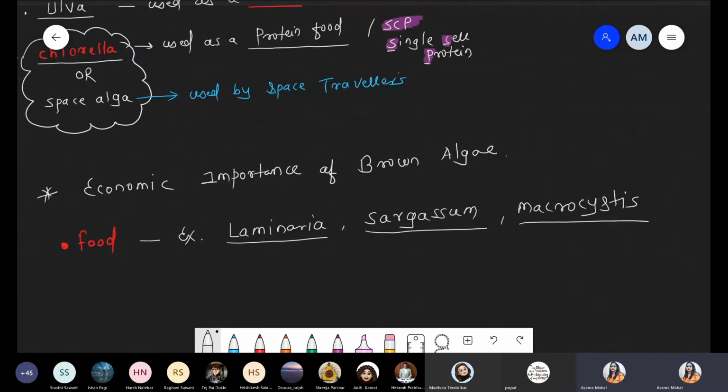So Macrocystis, Laminaria and Sargassum can be used as food. Second, source of iodine. You have to remember two examples: number one, Fucus, and again Laminaria. So Fucus and Laminaria are the source of iodine.